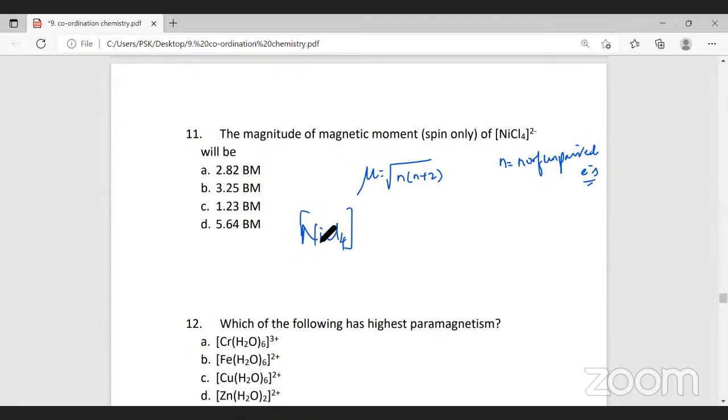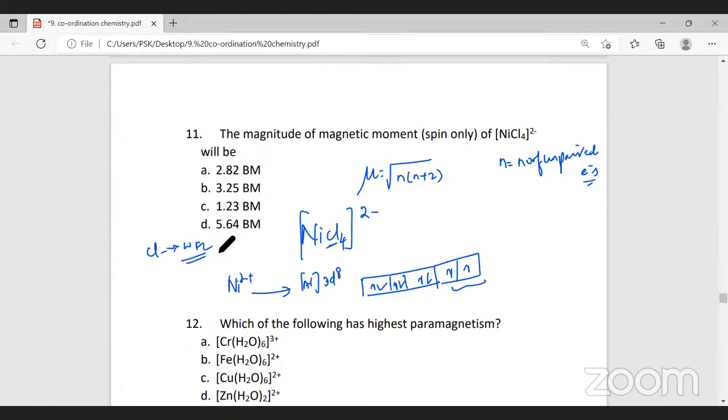In NiCl4 2-, the charge on nickel is +2. The electronic configuration of nickel is argon configuration 3d8. Now, when we write 3d8, 5 orbitals, if I write like this, 5 orbitals... because chlorine is a weak field ligand. Since chlorine is a weak field ligand, no pairing of electrons will take place. Therefore, these 2 unpaired electrons are there.